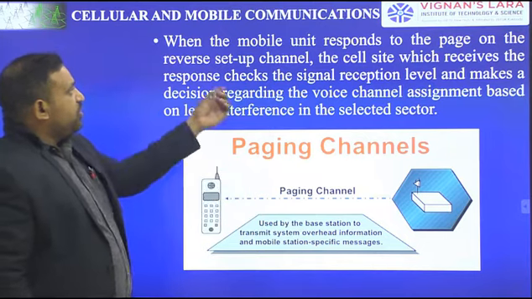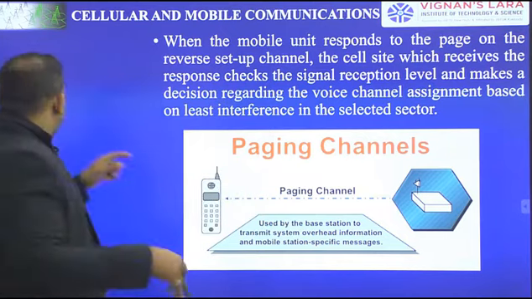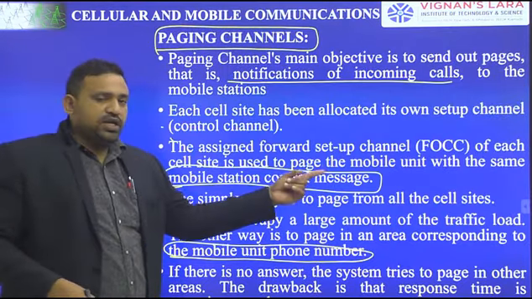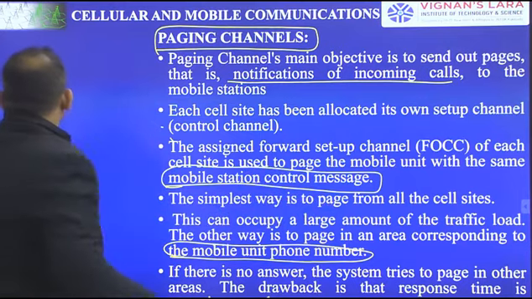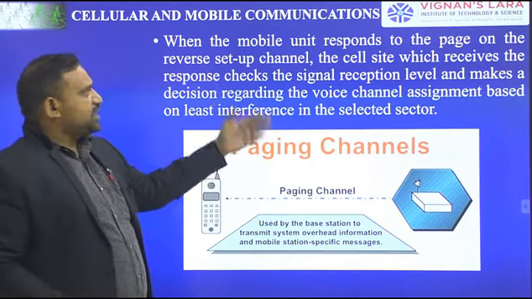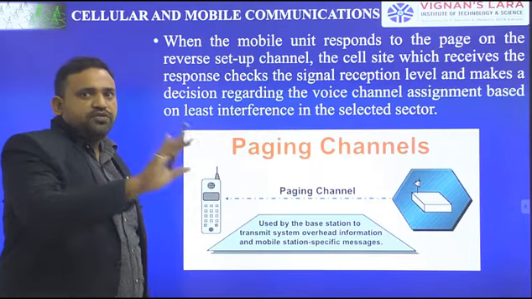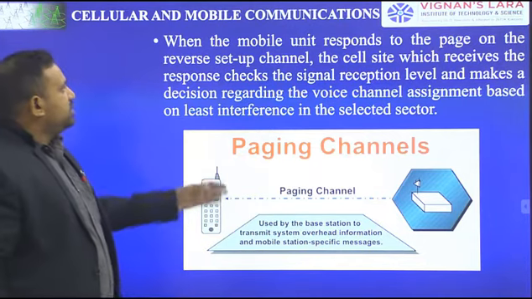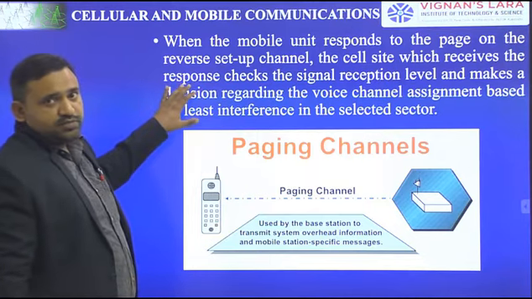When the mobile unit responds to the page through a forward voice channel, because in the previous slide I mentioned that the assigned forward setup channel of each cell site is used to page the mobile unit through a forward channel. If the mobile unit responds to the page on a reverse setup channel, the mobile needs to respond. The forward channel is to request the page. The reverse setup channel is used to respond. Through a reverse setup channel, the cell site which receives the response